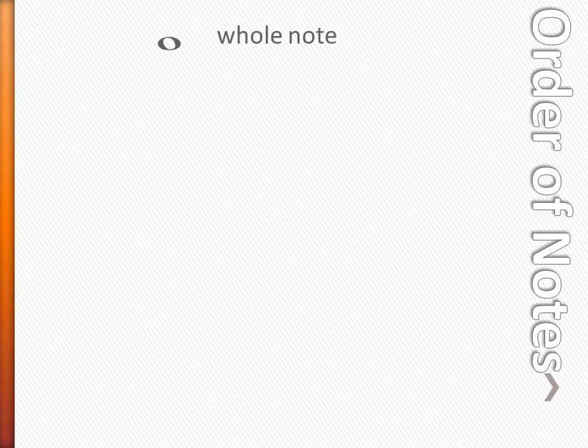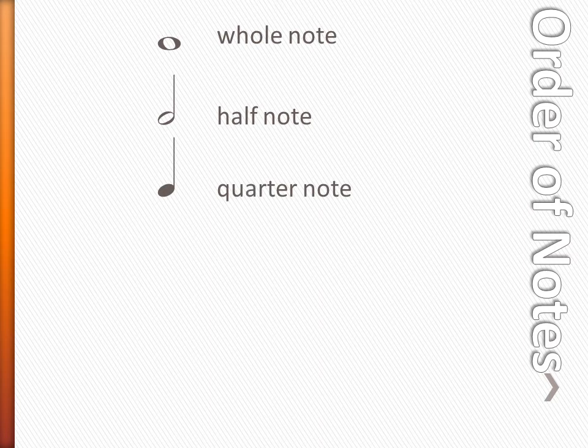Now that we know how to organize our musical examples, let's talk about notes. The longest note we're going to see is the whole note. It looks like a big round circle. One note faster than a whole note is a half note, where we just add a stem or a stick.